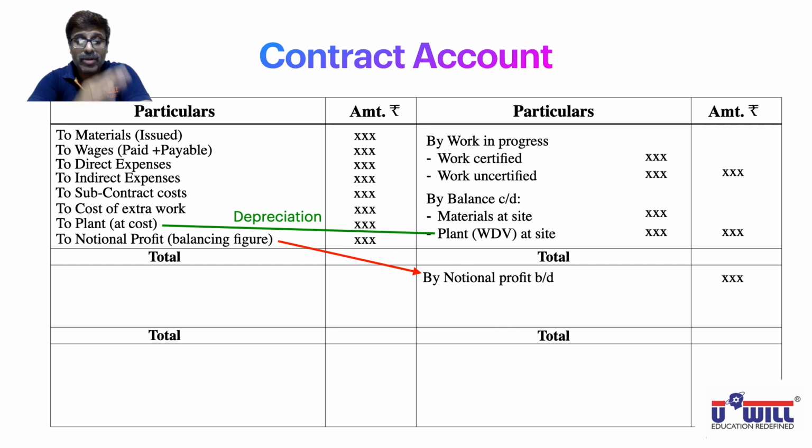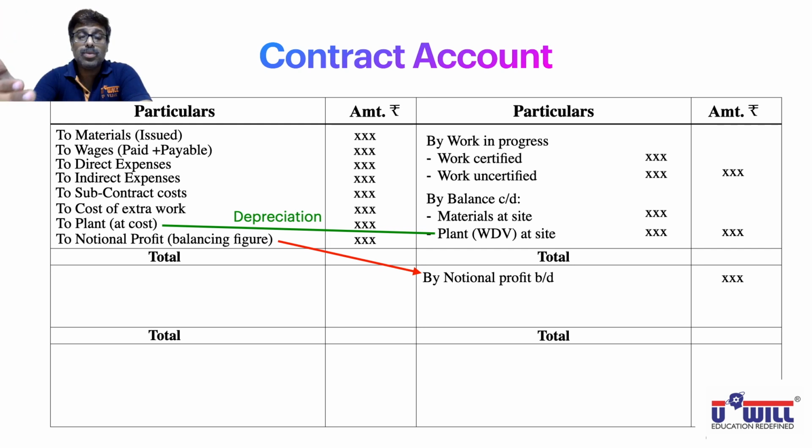If it is done up to 25%, then this entire notional profit will be transferred to reserves. No amount will be transferred to P&L account, nil amount, as we studied just now. If at this stage we find that the percentage of work done is between 26 to 50%, then 1/3 of this notional profit into CR upon WC, cash received upon work certified, will be transferred to P&L account and the remaining will be transferred to reserves.